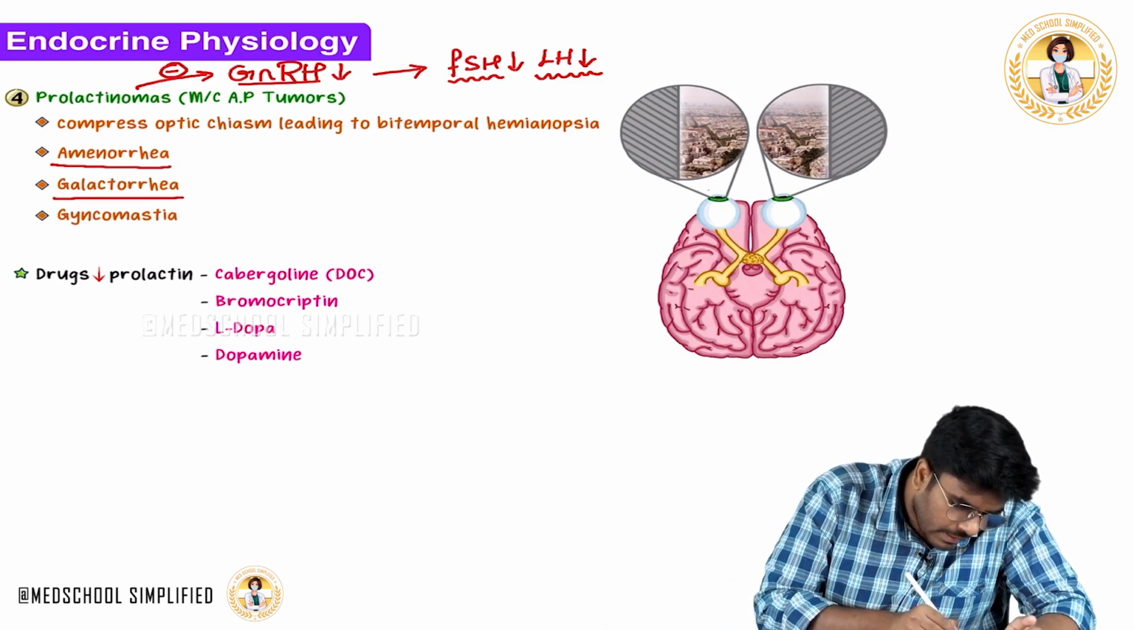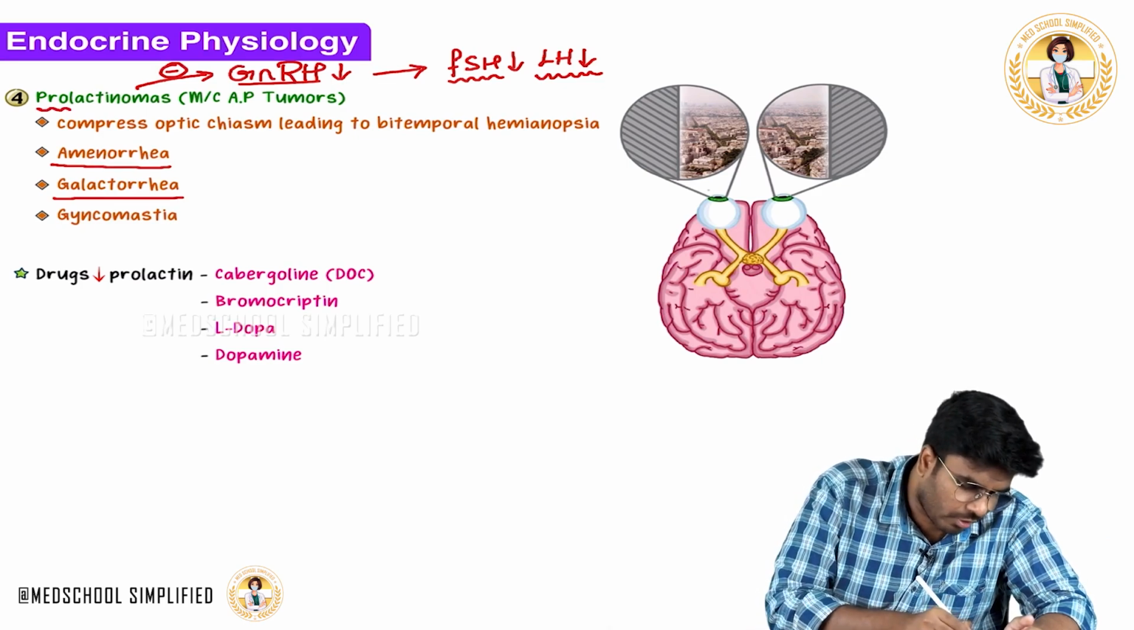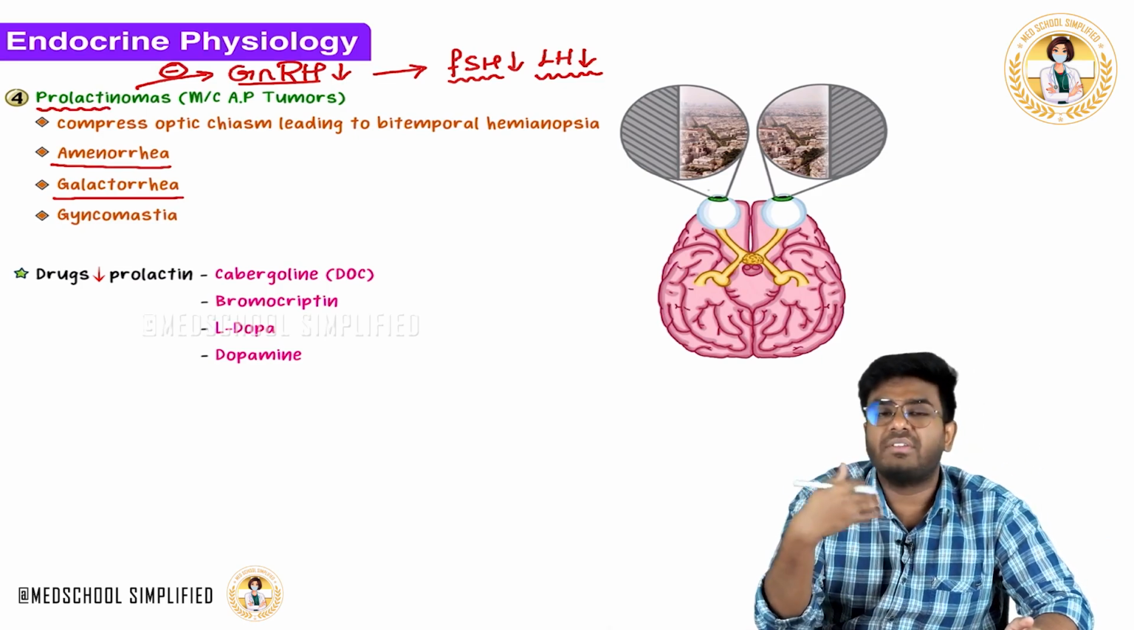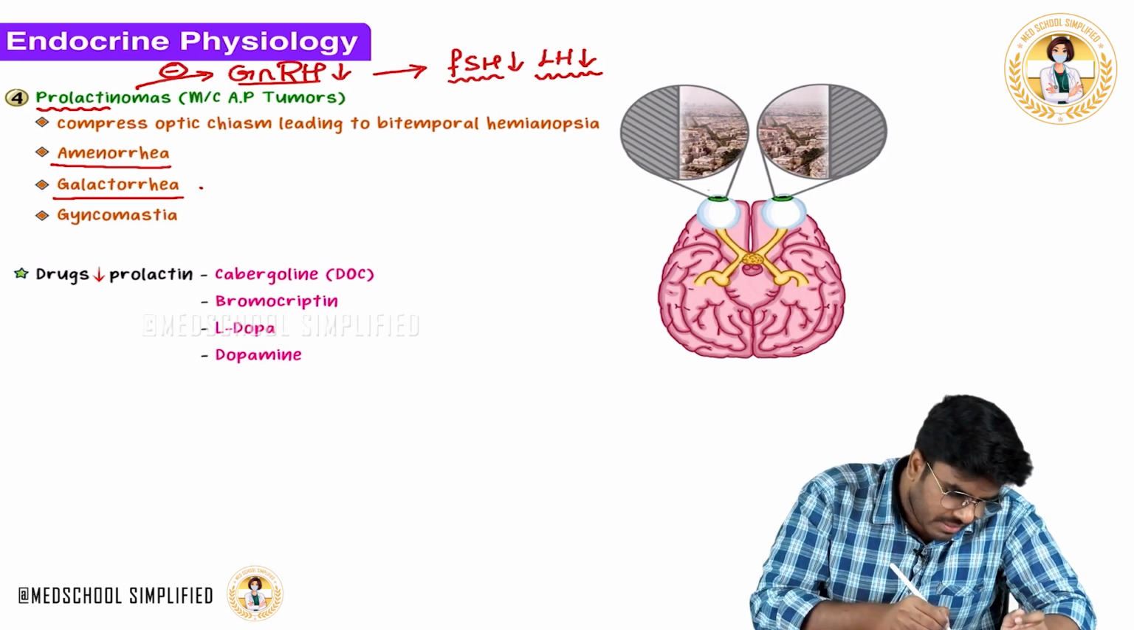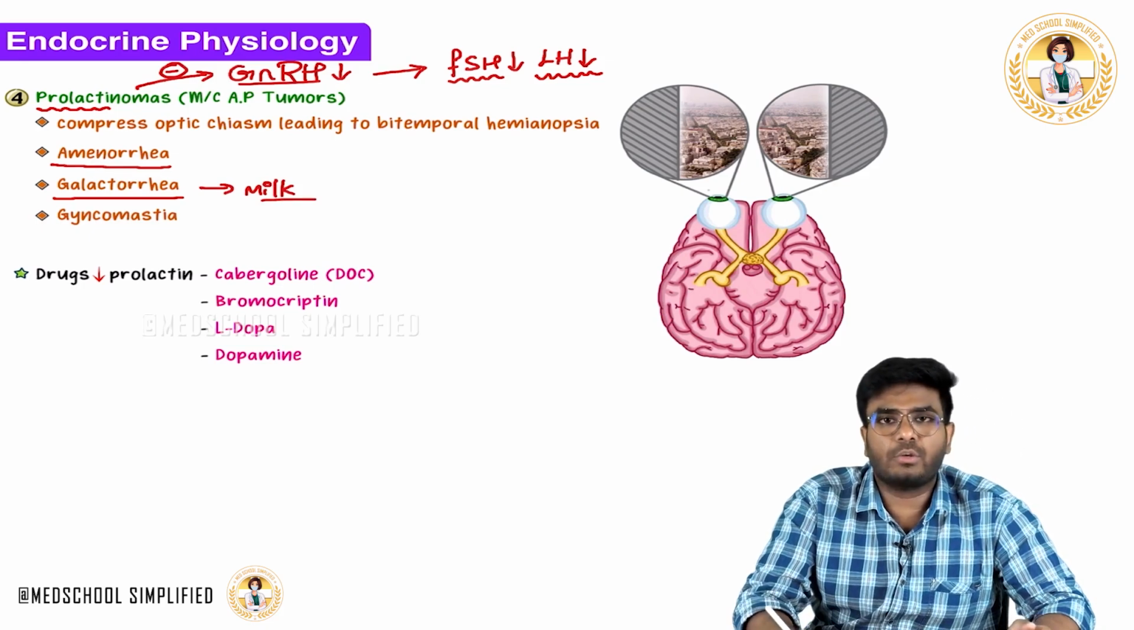And not only that, now she is having an excessive amount of prolactin because of the prolactinoma. What will prolactin do? Prolactin will go to the breast and stimulate milk production. Milk production like this causes galactorrhea.